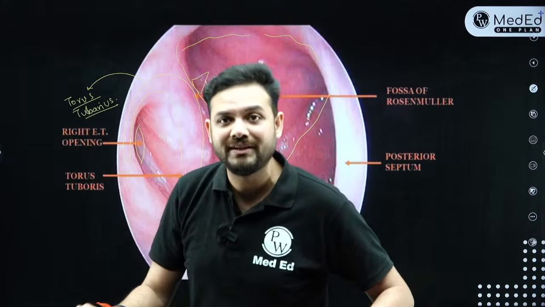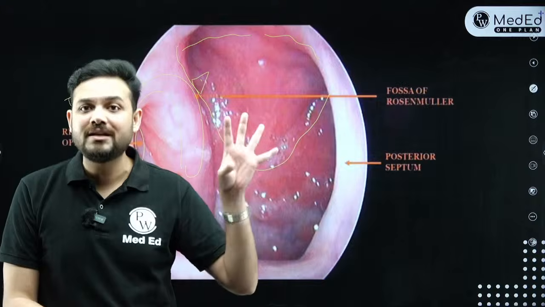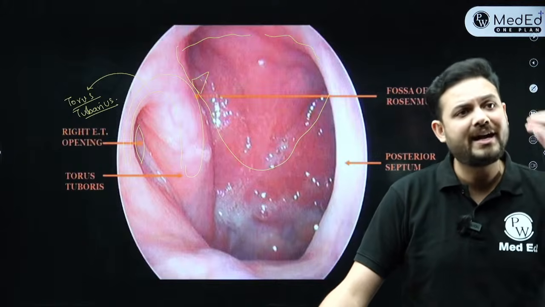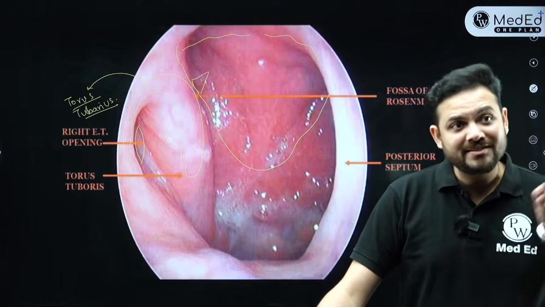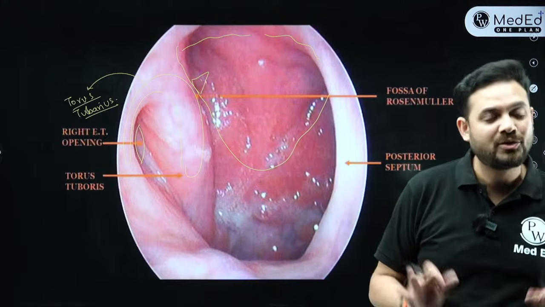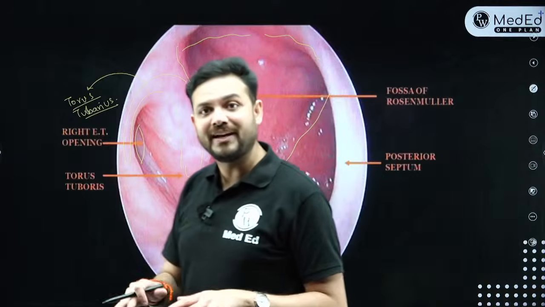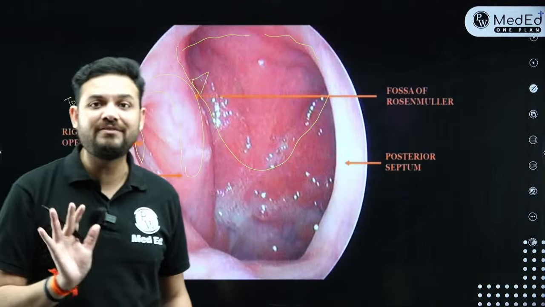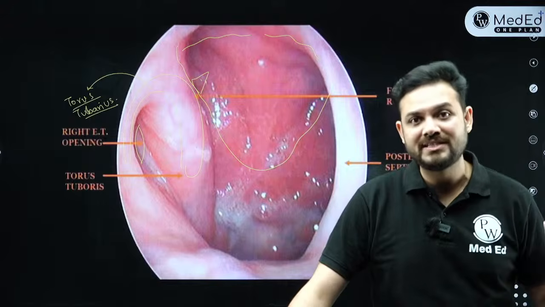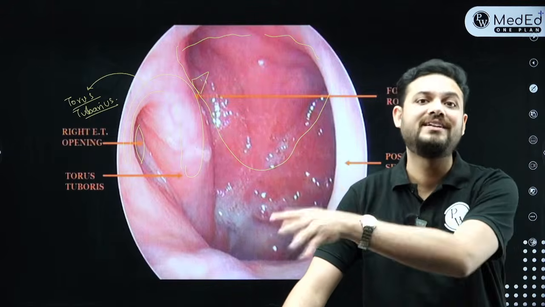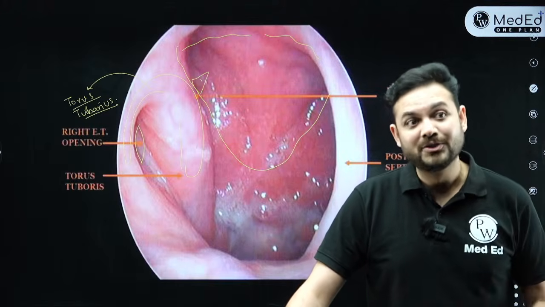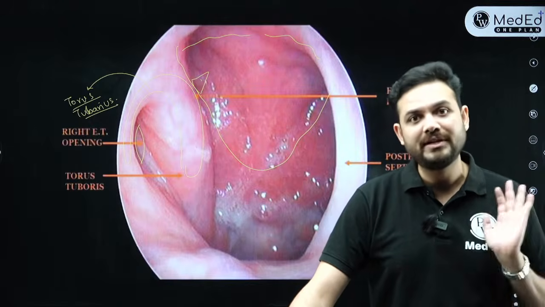Now always see the age of the patient when they give you a question. If they give you a nasopharyngeal pathology or mass in a 7 or 8 year old child, the answer would be adenoid. At 7 years, that is what it is. If they tell you there is a nasopharyngeal mass in an 18-year-old boy with epistaxis, the answer will be JNA, juvenile angiofibroma. If there is a nasopharyngeal mass and the patient's age is 55 years, the likely diagnosis is nasopharyngeal carcinoma. So don't ever get confused among pathologies. Adenoids can never be seen at 55, JNA can never be seen at 55. NPC is the only thing that can be seen at 55 or 60 years of age. So please go according to age groups when it comes to nasopharyngeal pathologies.